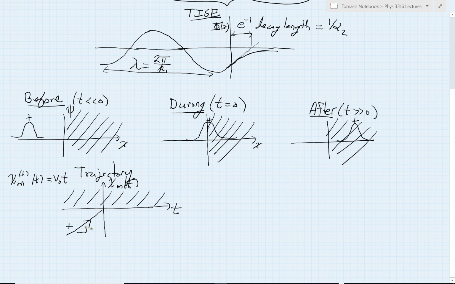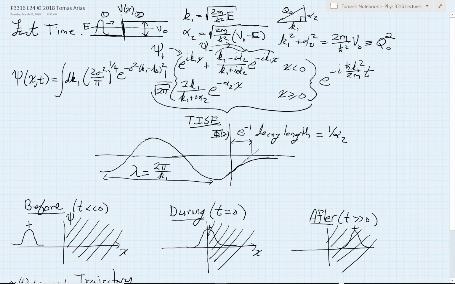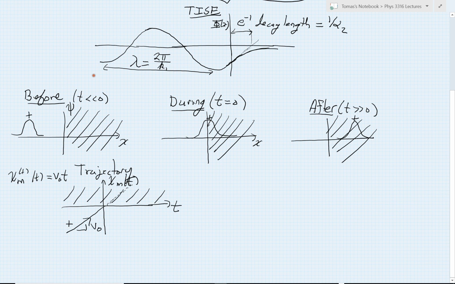So I have this incoming line of slope v0 that hits the origin exactly at time t equals 0, and that packet then would continue on, mathematically speaking. But of course, we had noticed that this solution only applies in the x less than 0 case. So when it goes off to x greater than 0, I don't see anything from this piece. It goes into that no man's land, so to speak.